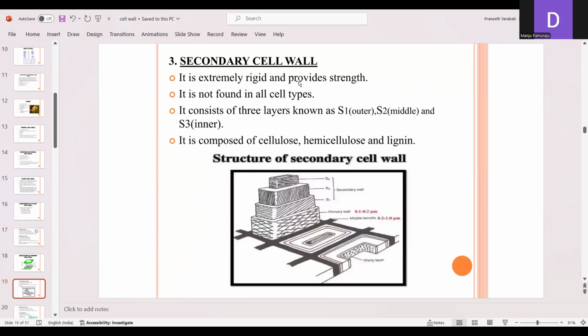Next is the secondary cell wall. It is extremely rigid and provides strength, and it is not found in all cell types. It may be present in some parts of the cell only. It consists of three layers known as the S1, S2 and S3 layers. S1 is the outer layer, S2 is the middle, and S3 is the inner. The secondary cell wall is composed of cellulose, hemicellulose and lignin.